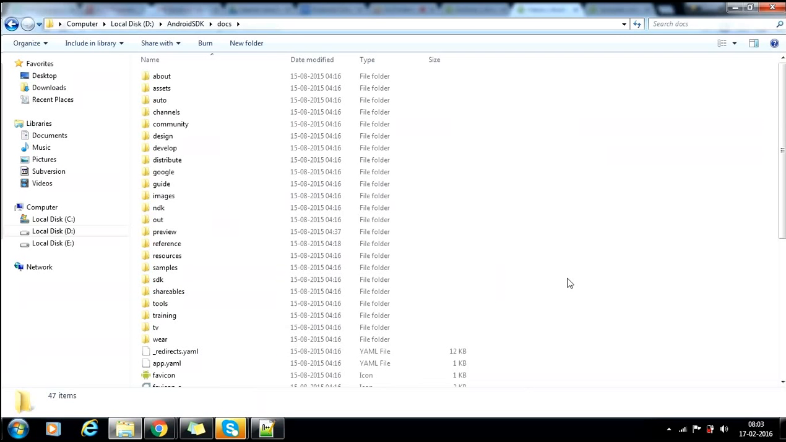What is GitHub, sir? GitHub is a repository. Repository is nothing but a storage cloud. If I am a developer, I will develop anything and I will keep my application, my app, in GitHub along with the code.